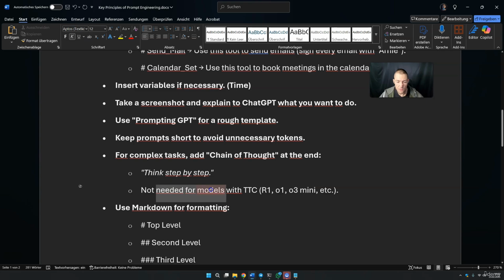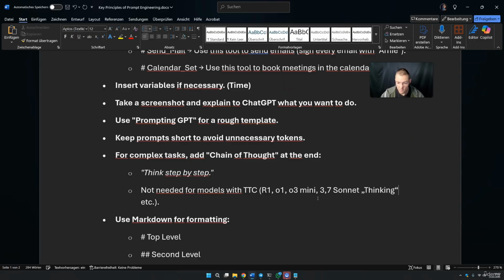It's mostly not needed if you use models that have test time compute, for example DeepSeek R1 or OpenAI O1 or O3 Mini or Claude 3.7 Sonnet with thinking. So every model that can think, maybe also the Grok 3 models, models that have test time compute, here you do not need to have this.